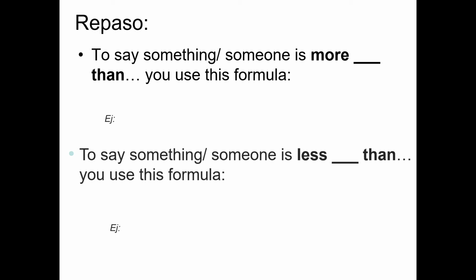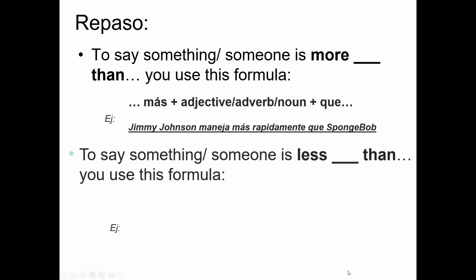Alright, review. How do you say someone or something is more whatever than? What do you use? Más, then adjective, adverb, noun, and then que. So, Jimmy Johnson maneja más rápidamente que SpongeBob. To say Jimmy Johnson drives faster than SpongeBob. In English, we have an er. In Spanish, it's always more or less than with irregulars, which is most of them, all but four.